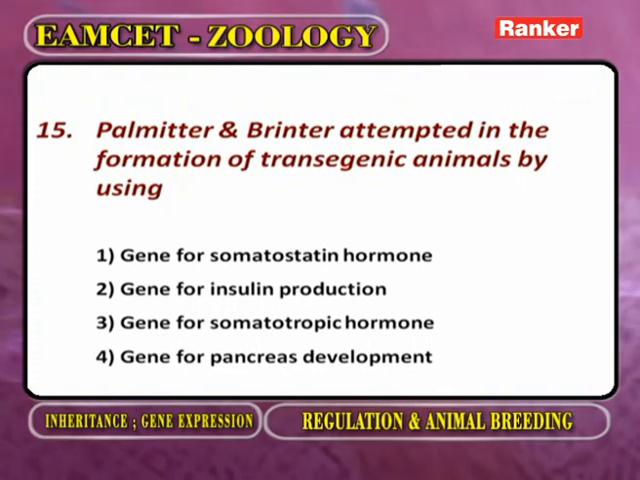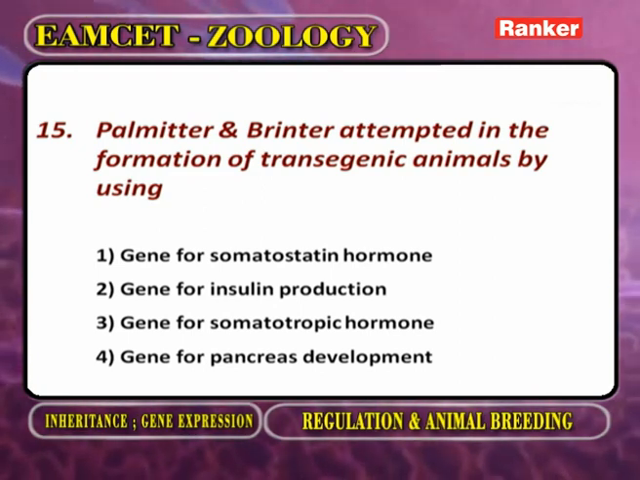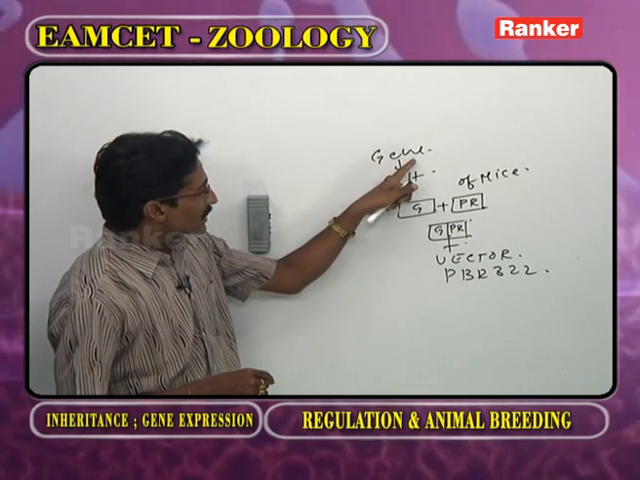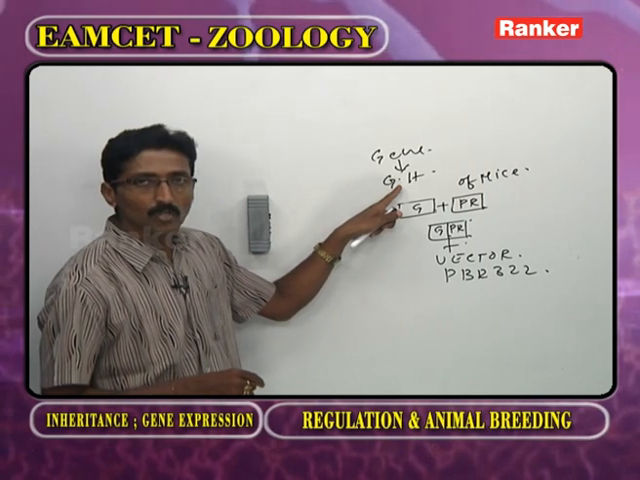Palmiter and Brinster attempted the formation of transgenic animals. Now, Palmiter and Brinster took the gene responsible for the growth hormone.